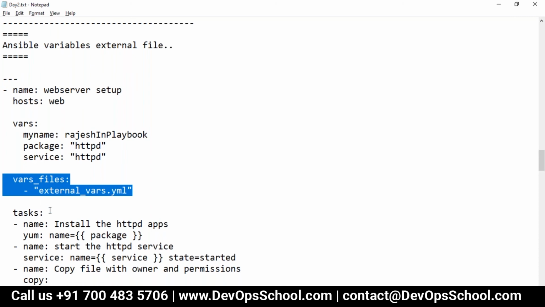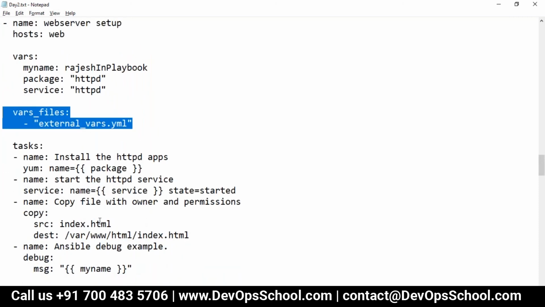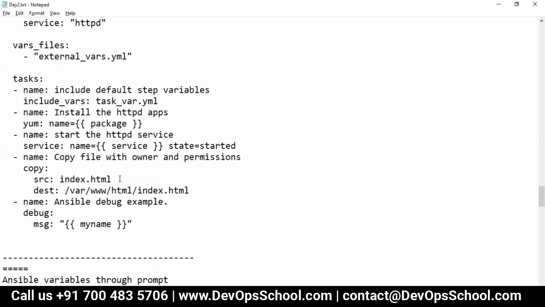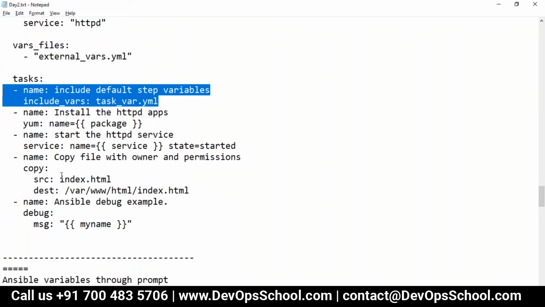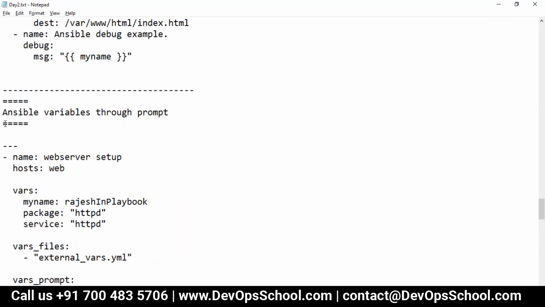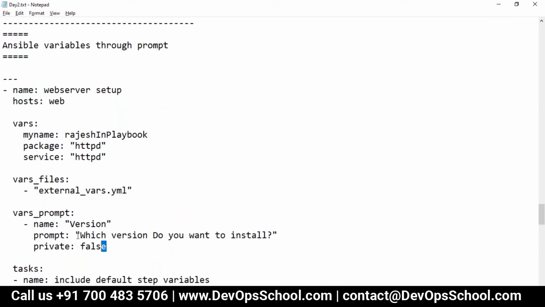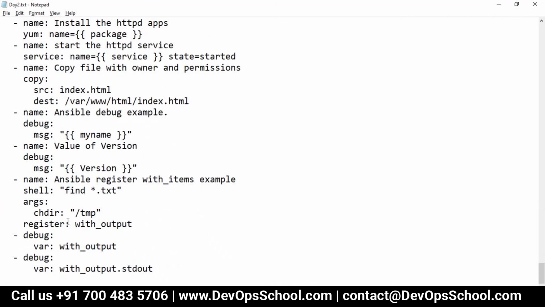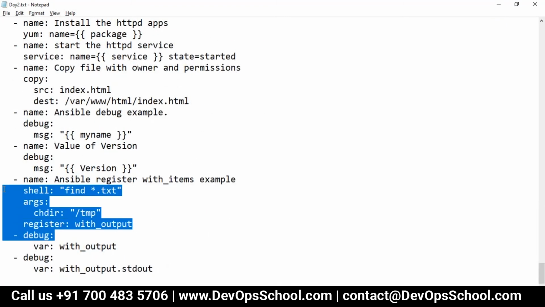By the way, if you want to override some of the variables at the task level, you can also do that at the task level. See here, somewhere here I used it. Third, if you want user interaction to replace the variable's value, then you can use this vars_prompt. Okay, but if you want to generate the values during the runtime of the execution of the task, then you have to use register, which I showed you. So guys, these are the ways in which you can use variables in the playbook.